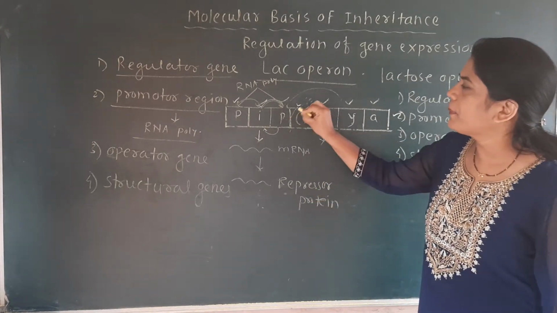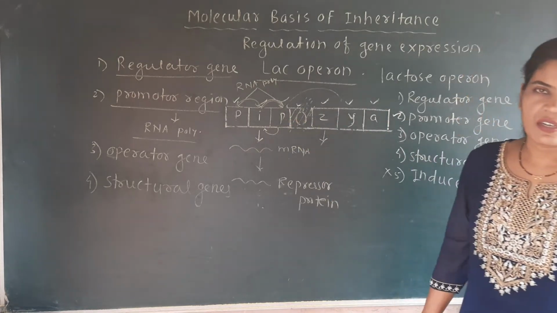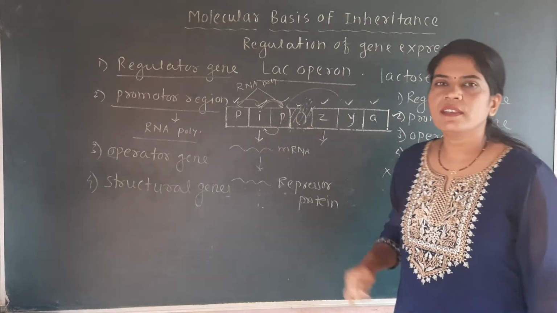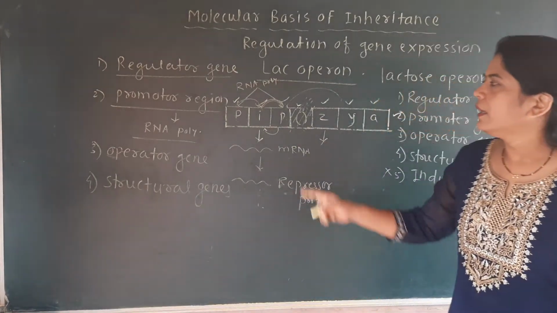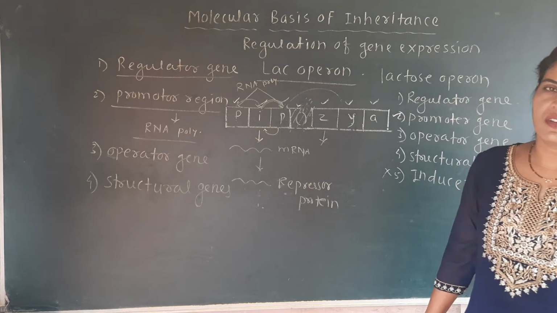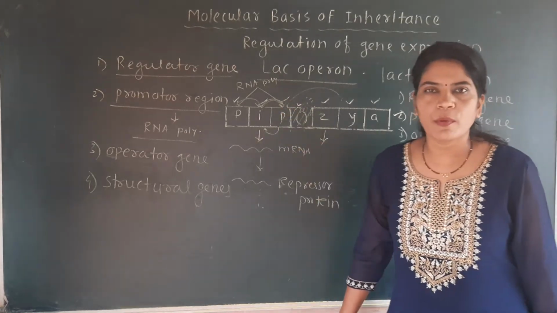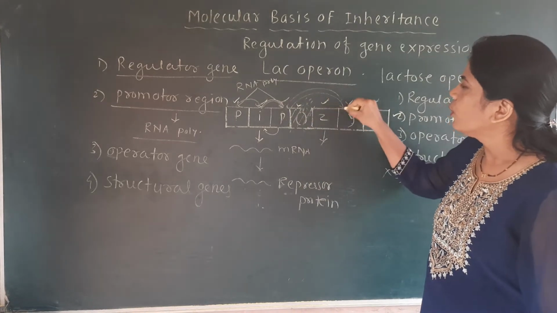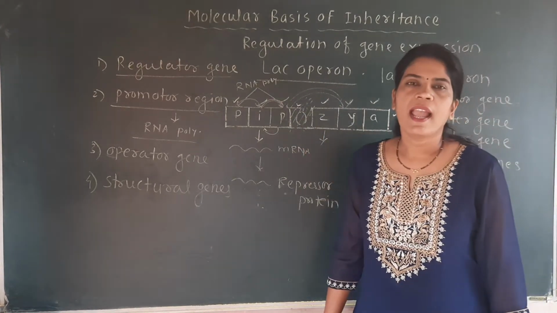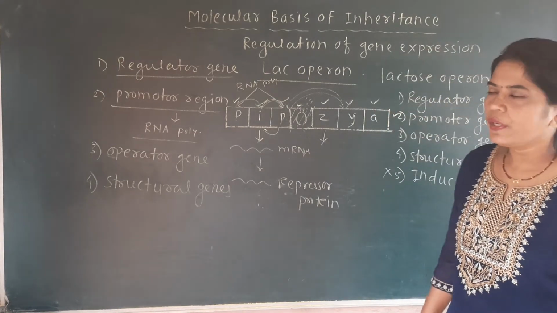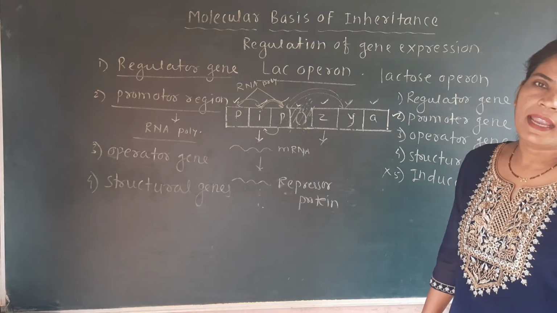There is a large barrier present between the promoter and the structural region. When the operator region gets blocked by the repressor protein, a large barrier develops between the promoter and the structural gene. And then what happens? The RNA polymerase present on the promoter region cannot move towards the structural gene because of the blockage of the operator gene. Due to this, the structural genes cannot produce the mRNA.